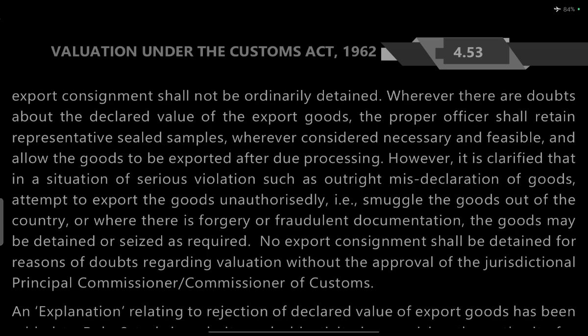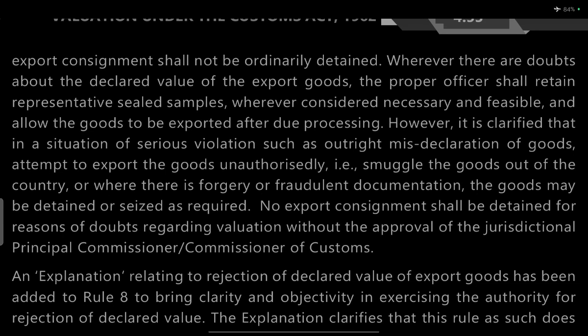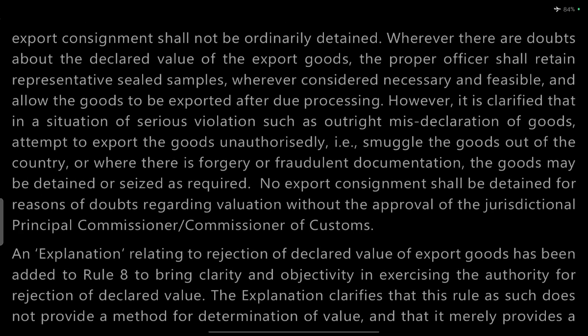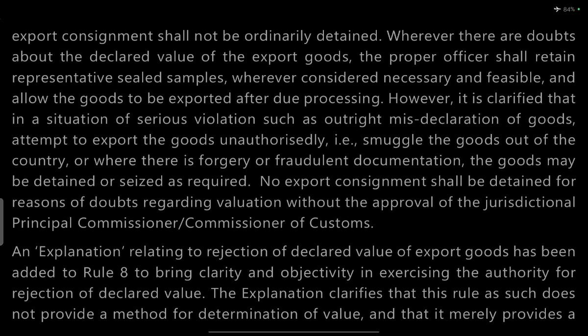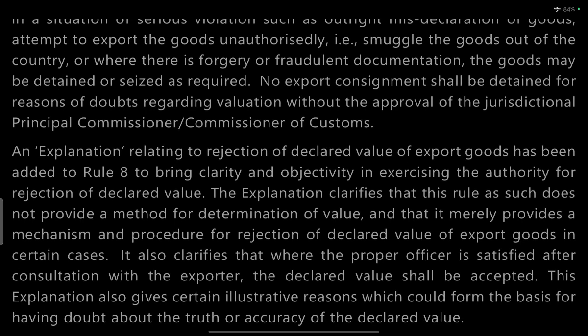However, it is clarified that in situations of serious violation, such as outright misdirection of goods, attempts to export goods unauthorizedly, that is, smuggling the goods out of the country, or where there is forgery or fraudulent documentation, the goods may be detained or seized as required. No export consignment shall be detained on account of doubt regarding valuation without the approval of the principal commissioner or commissioner of customs.